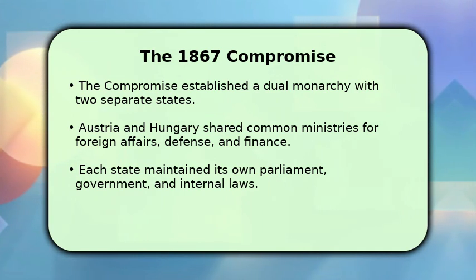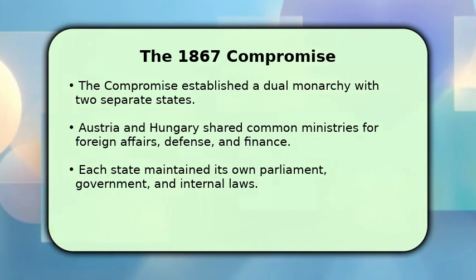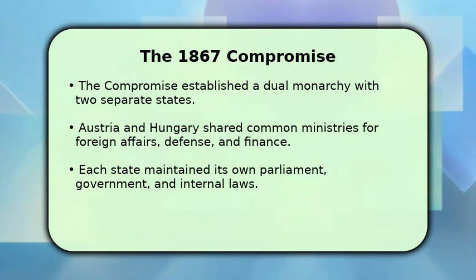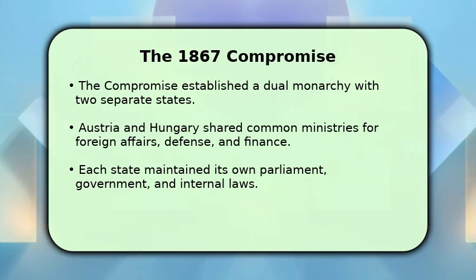This agreement transformed the Austrian Empire into a dual monarchy, creating two distinct states, Austria and Hungary. While each maintained its own parliament and internal governance, they shared crucial common ministries. This structure aimed to balance the power and interests of both major components.